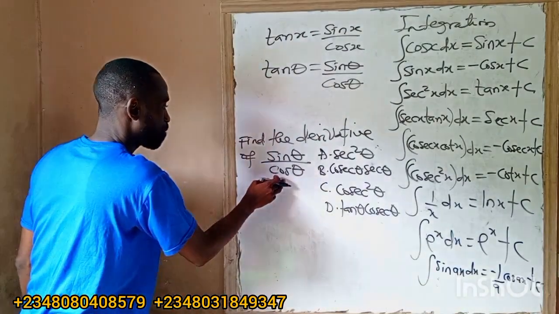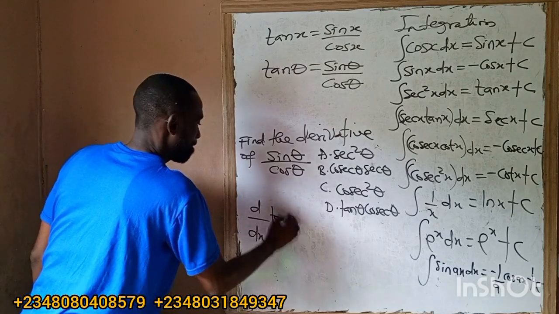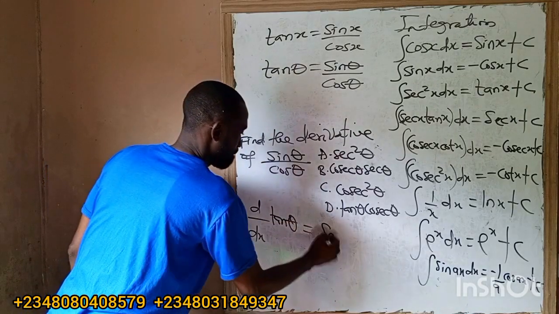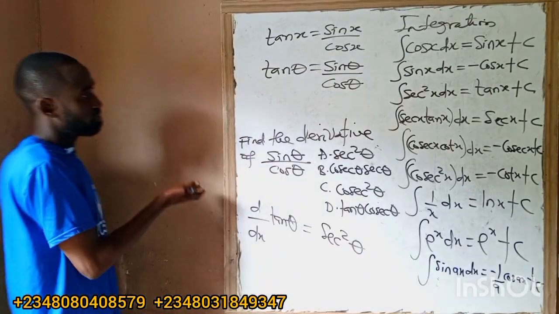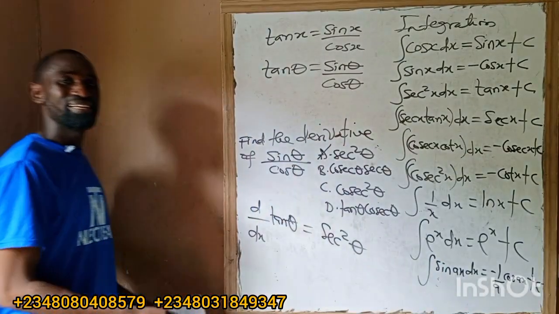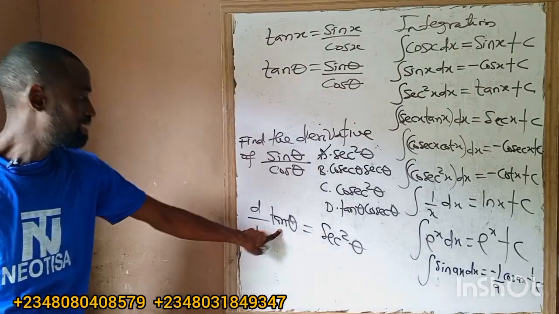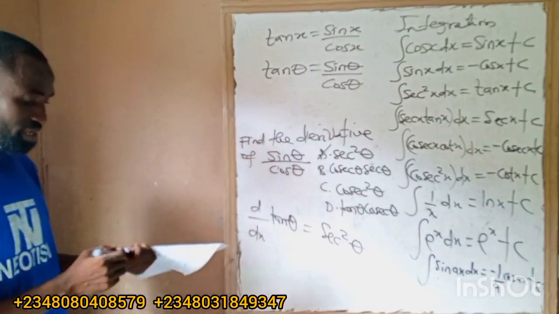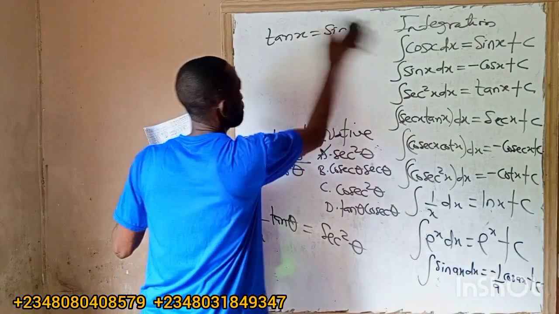So when I differentiate tan theta, what will I get? Sec square theta, from the derivative I gave you. I've cleaned it up. So we don't need to do anything here, just by knowing the concept. Differentiate tan theta, our answer is sec square theta.